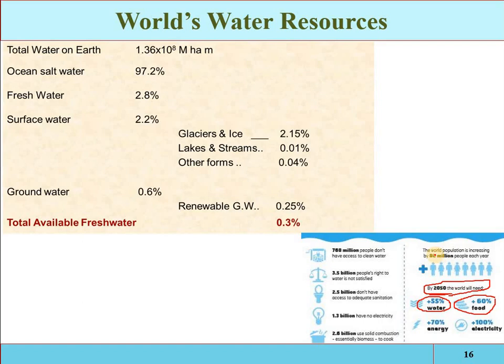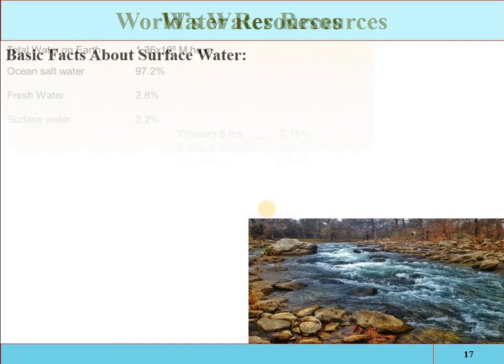Okay, so see, the world population is increasing by 80 million each year. If that is the rate, that is very alarming. So now what we will have to do is properly manage, properly conserve, and properly plan this 0.3% of water, so that will be the solution.